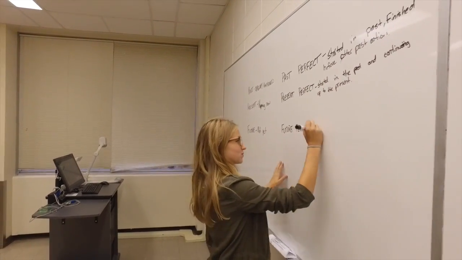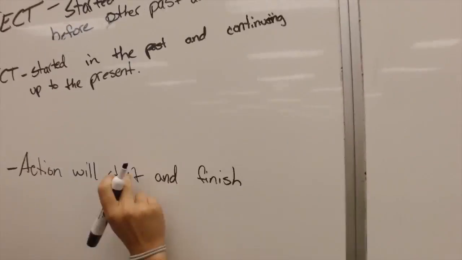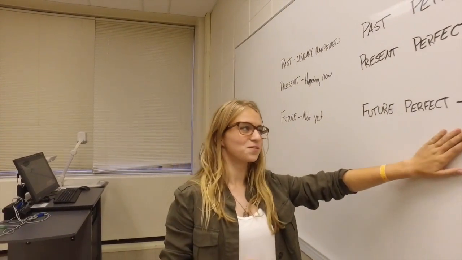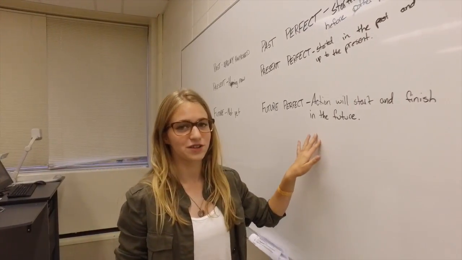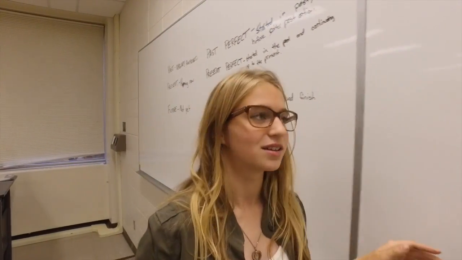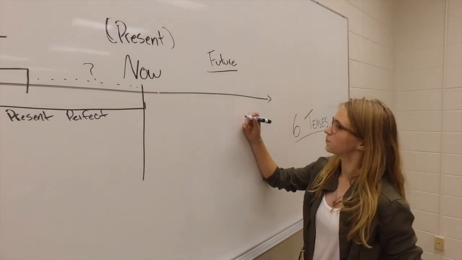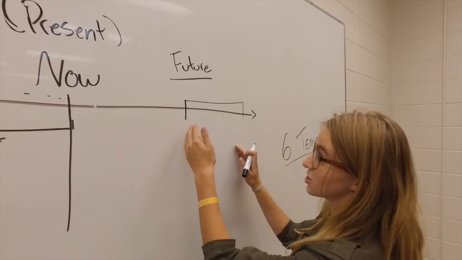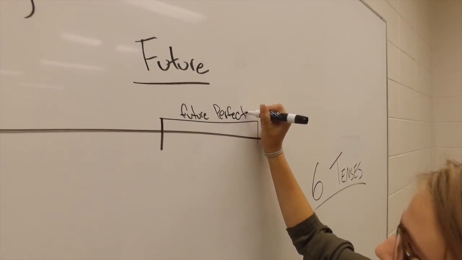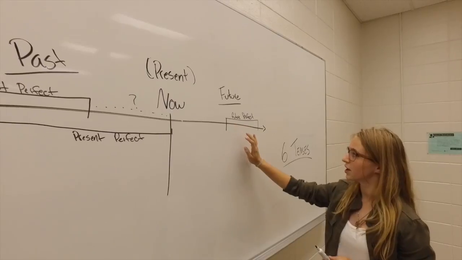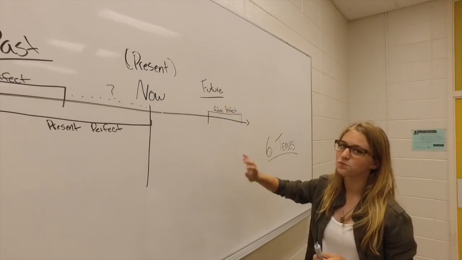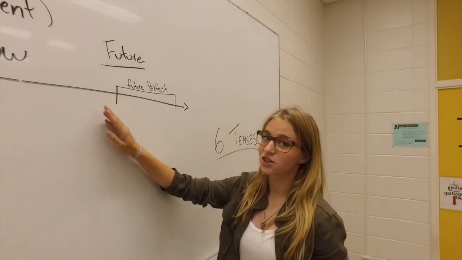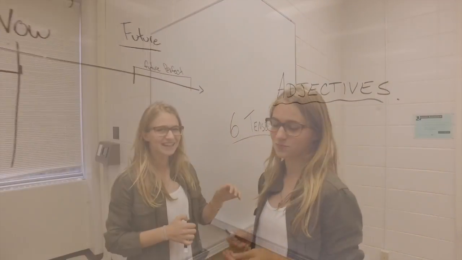Future perfect. In future perfect, the action will start and finish in the future. So it'll have a start and end. So over here, it may start here, and it'll go to about here. So it has a start and an end. That's the difference between future and future perfect. The future, we don't know when it's going to happen. It's just out there in the future. Future perfect has a start and an end, and you know.